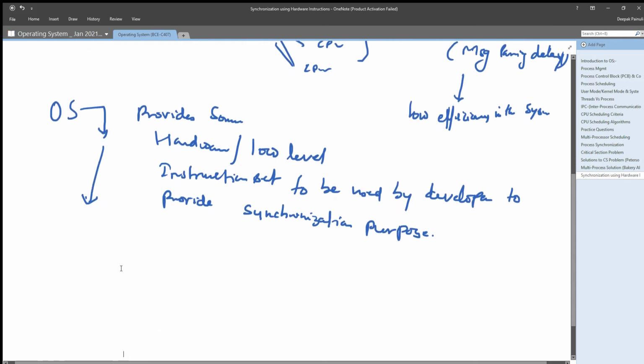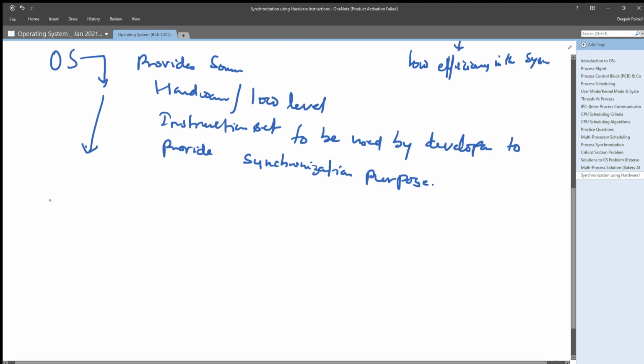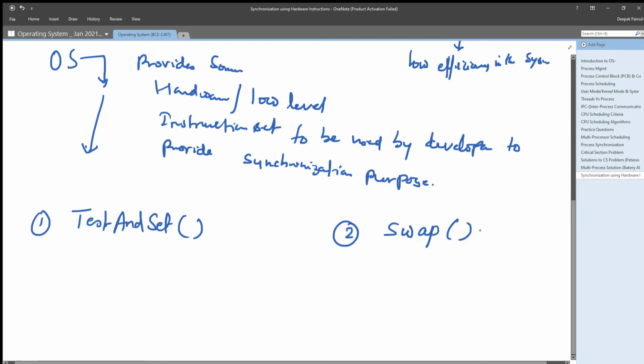And there are many, but we will understand only two. These special hardware level instructions are: one is the test and set function, and the other one we have is the swap function, right?